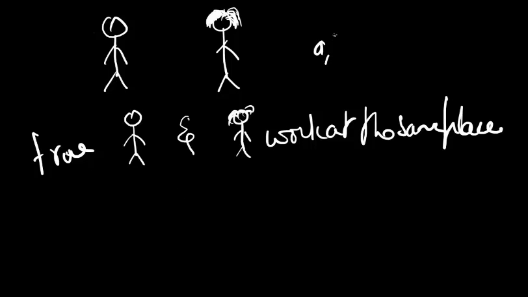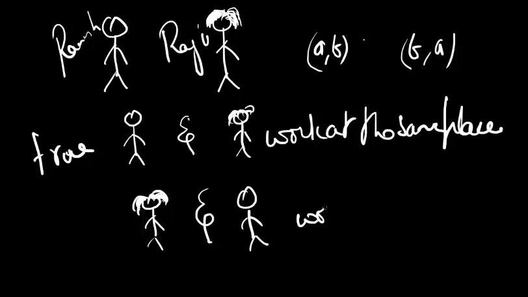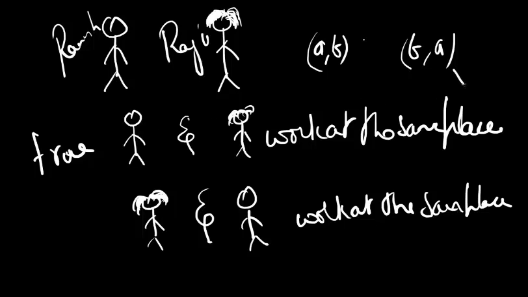I've already considered A comma B to be true, and now I'm going to check the situation with B comma A. So I'm going to flip these 2 people: Raju, who has hair on his head, and Ramesh work at the same place. This again makes sense because let's say these 2 are working at a company or a factory, XYZ, which ideally means that this guy and this guy are working at the same place.